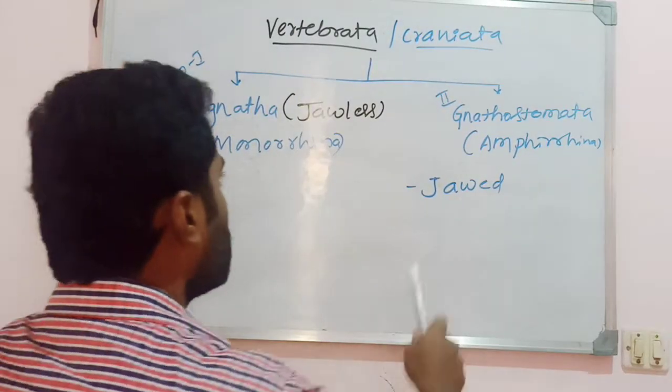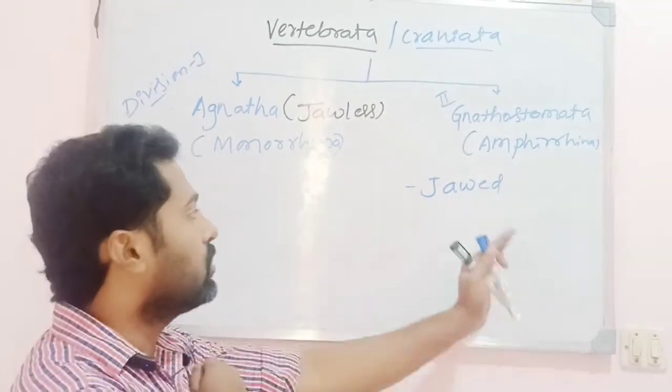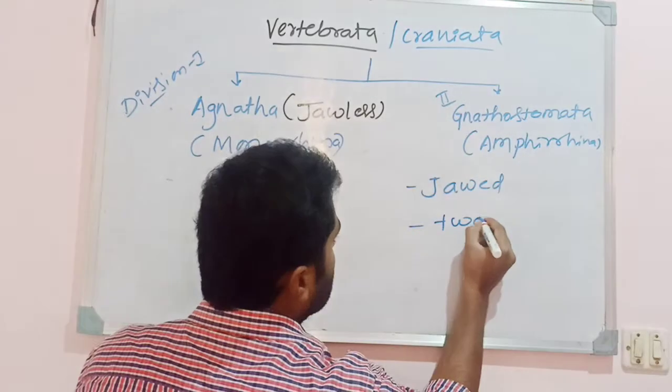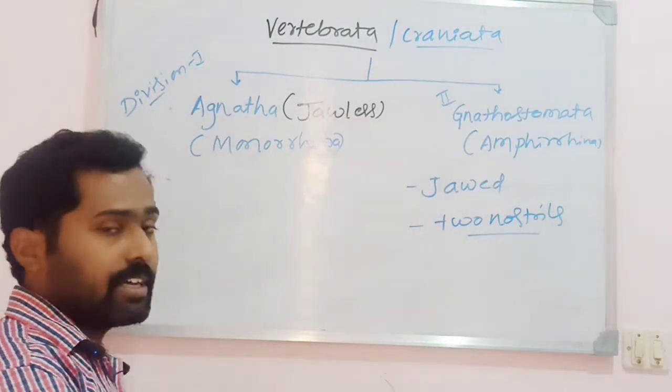Okay. So the Gnathostomata or Amphiorhina are nothing but the jawed vertebrates. It means the mouth is supported by the jaw. And the name Amphiorhina is majorly due to the presence of two nostrils. Hence they were named as Amphiorhina.